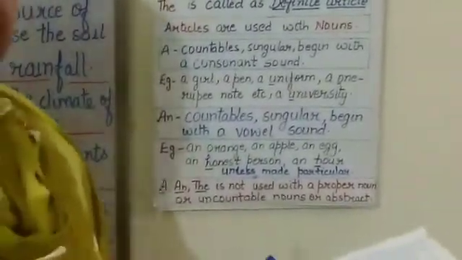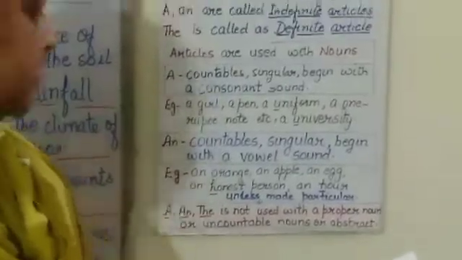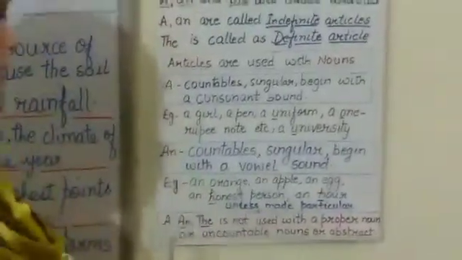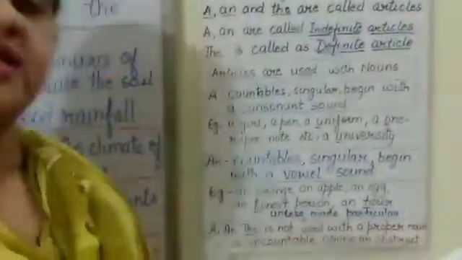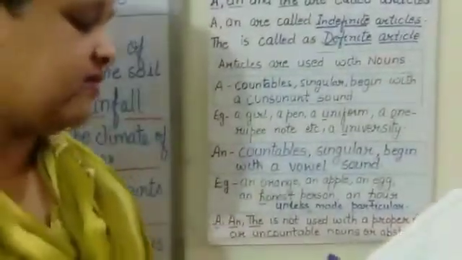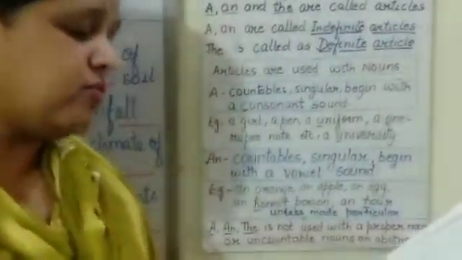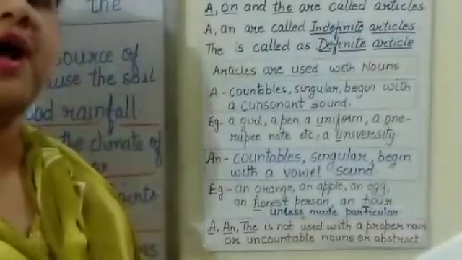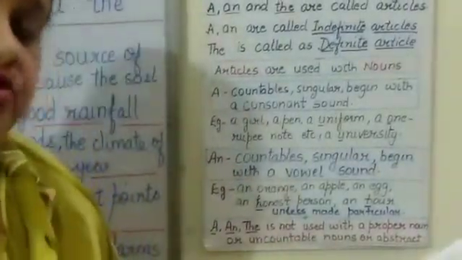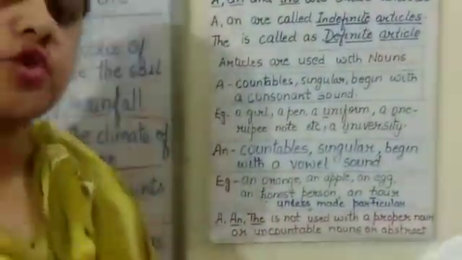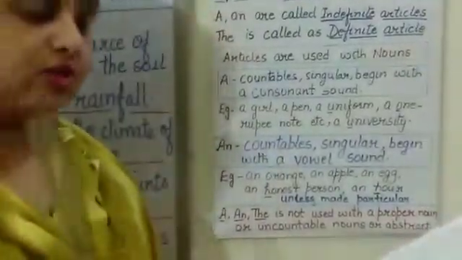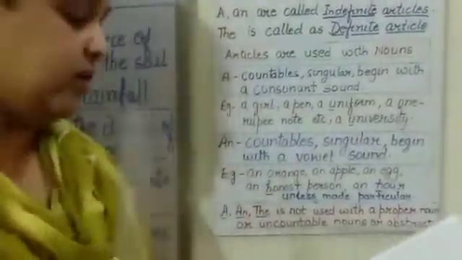Did I use any article in this? No. But if I say a sentence, please pass me the sugar in the jar. Pass me the sugar. So I am talking about particular sugar. That is why the is placed over there.